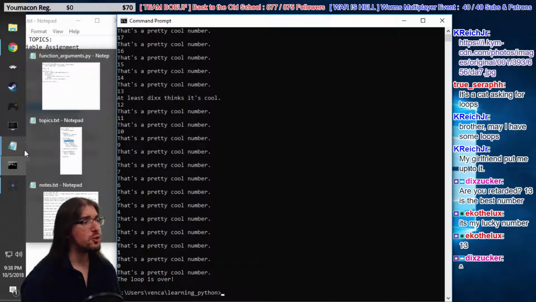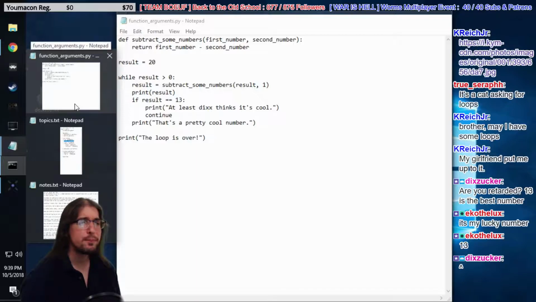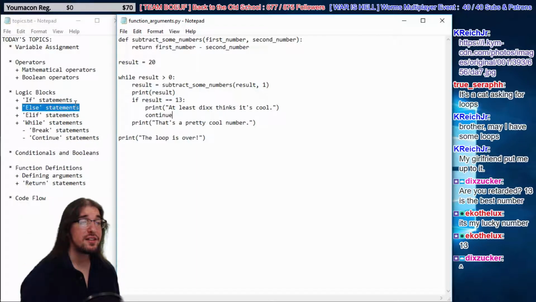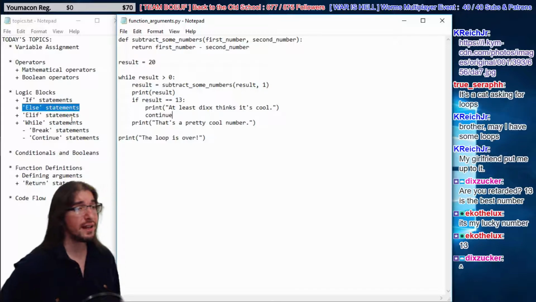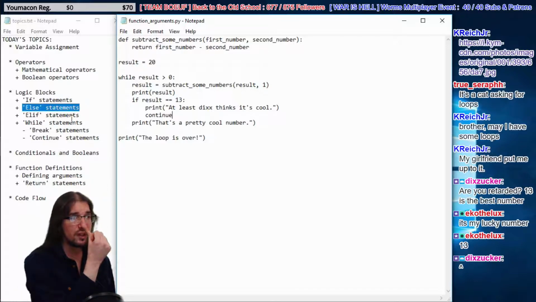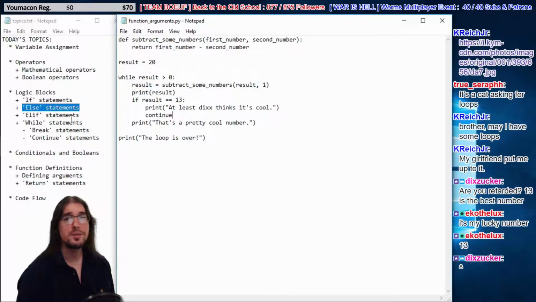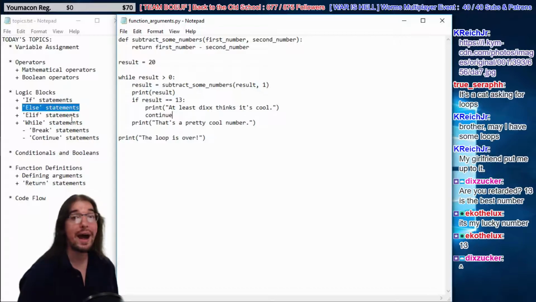So guys, I really expected to do more game programming today, but I think I got a little bit ahead of myself with the arguments and the return values for functions. This is kind of a lot to take in at once, right? So it's kind of cool, I feel like, that we started off with a little bit of a game, then to explain the ideas like arguments and return values and while loops and conditional statements, if, else, elif, and booleans like true and false, we went to a simpler program, right? But next week, guys, we're going to work more on an actual game, I promise. It's not just subtracting numbers and stuff.